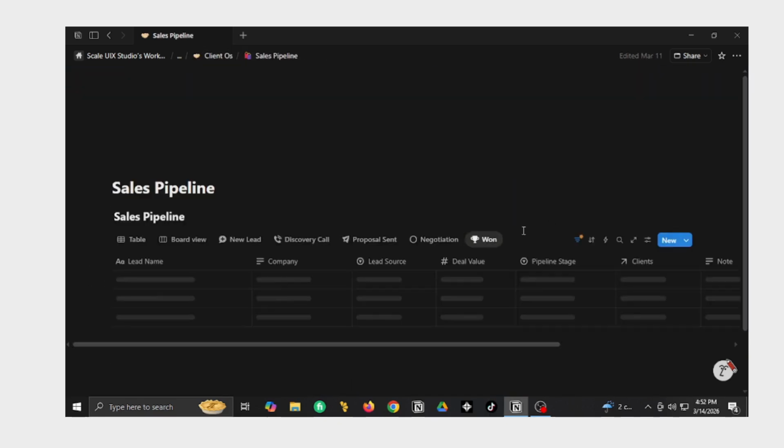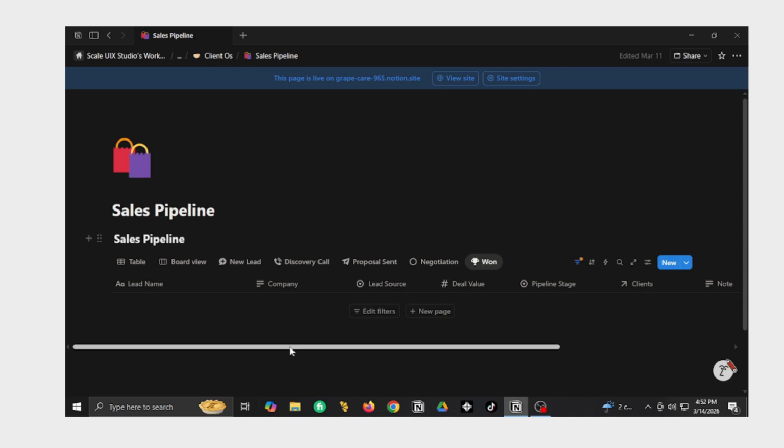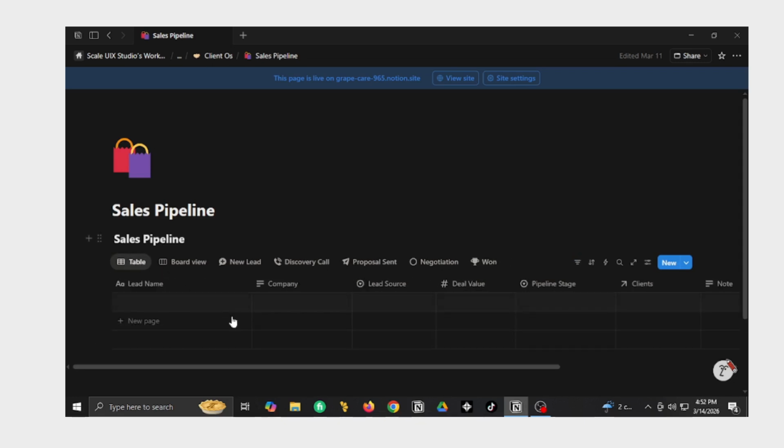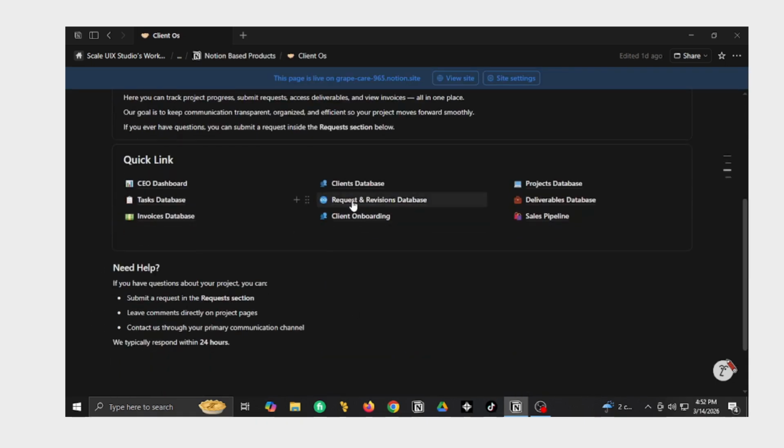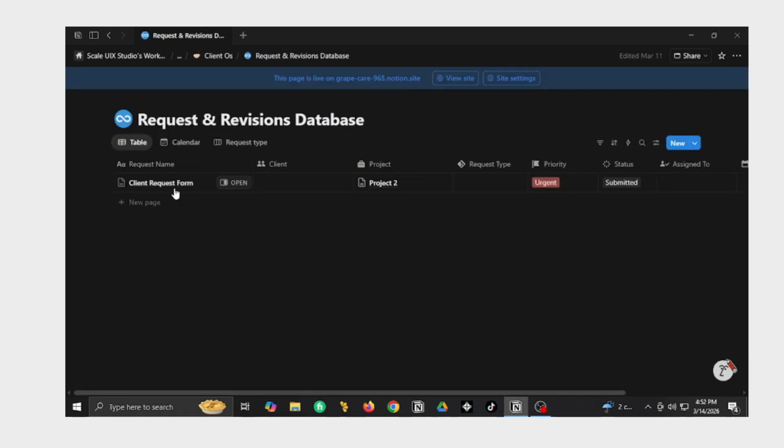Sales pipeline, I have my own sales pipeline. Now I have no data right on here. Requests and revisions, if clients submit any request, I can enter it from here, link the project, and it will go to the project database and client can see it on his own portal.